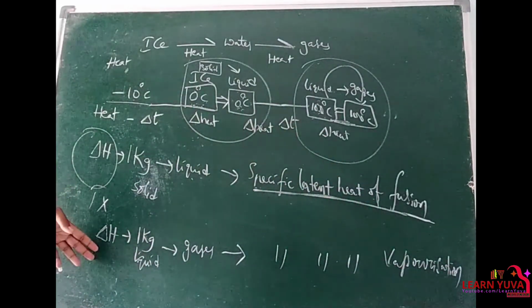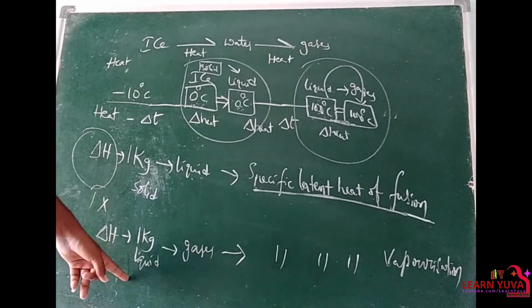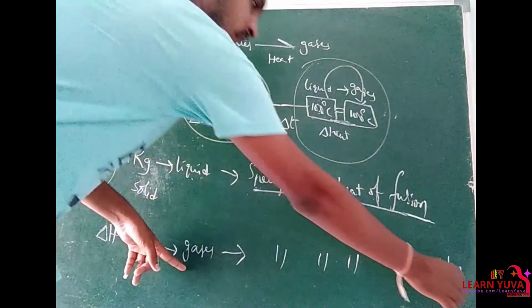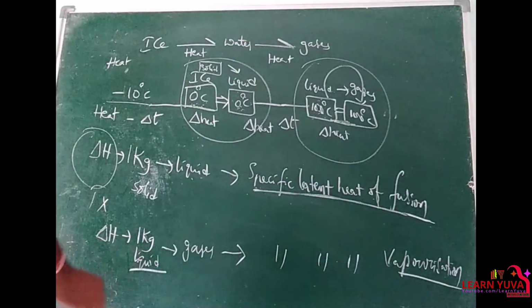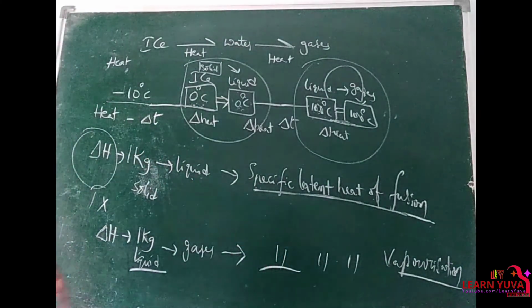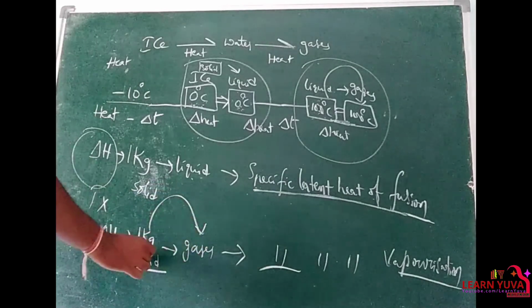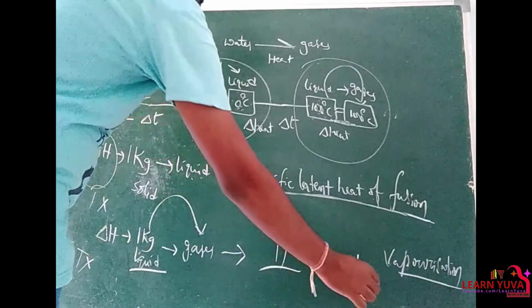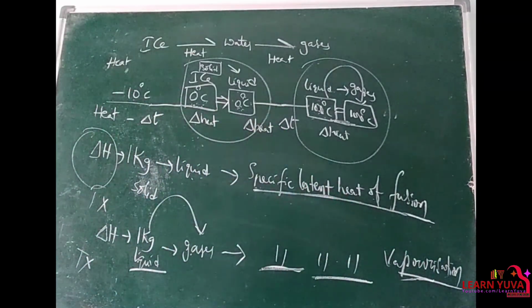Here the amount of heat energy required to change 1 kg of liquid to gas; the process of converting liquid to gas is vaporization. Clear? Here we are specifically mentioning the mass, so the change of state from liquid to gas without raising temperature is the specific latent heat of vaporization. Clear?